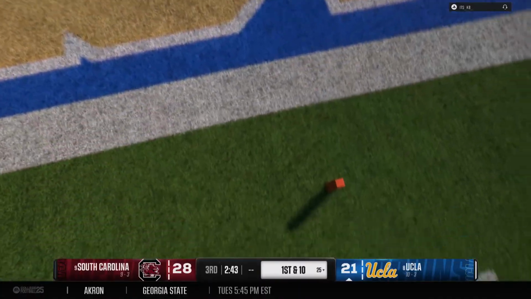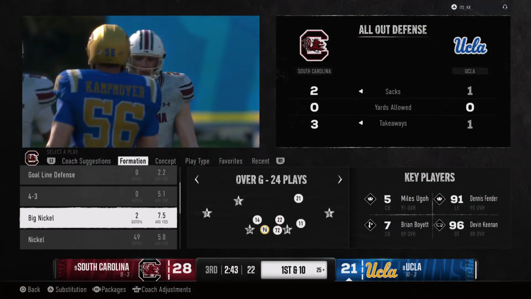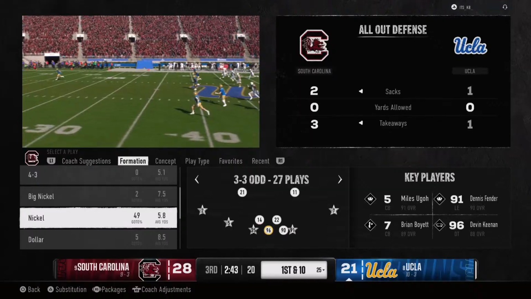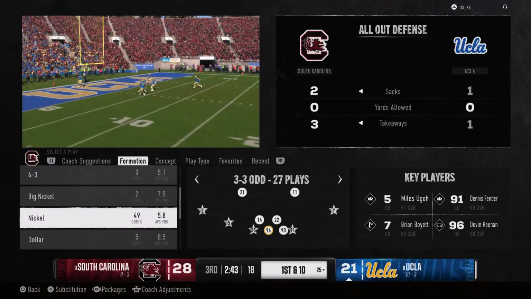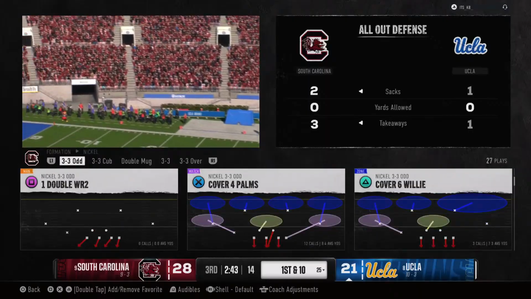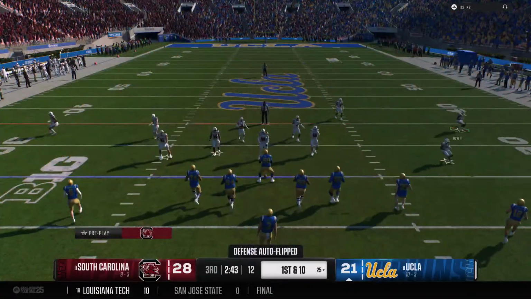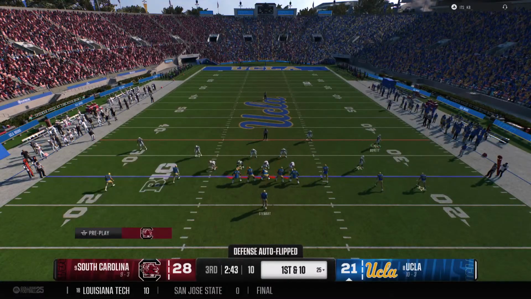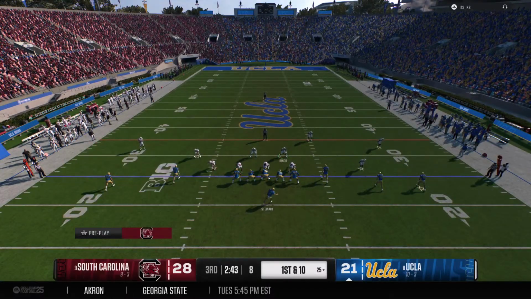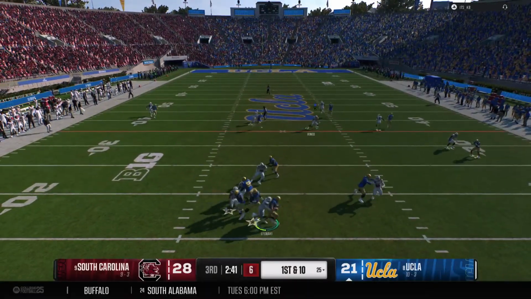And that one will bounce out of the back of the end zone. The offense will start at the 25. And the Bruins offense is back out on the field. They punched it in the last possession. Can they do it again, or will this defense make some adjustments to get a stop?